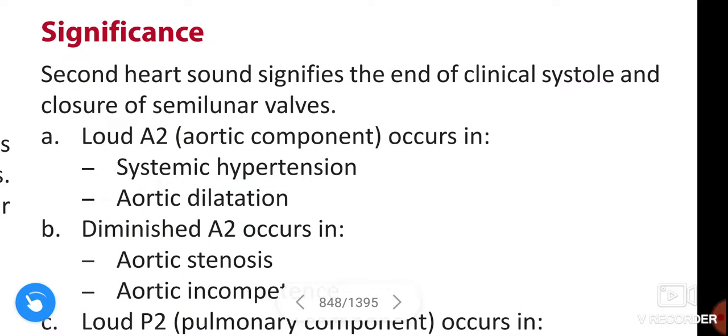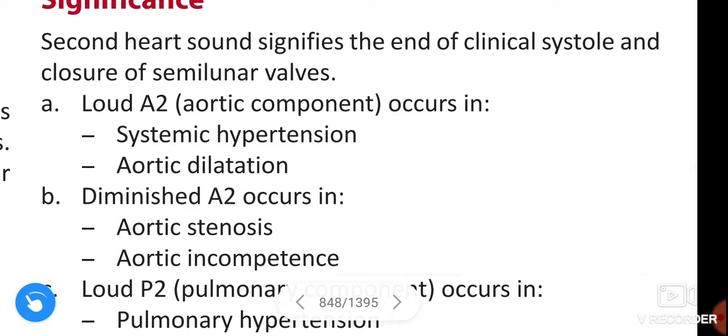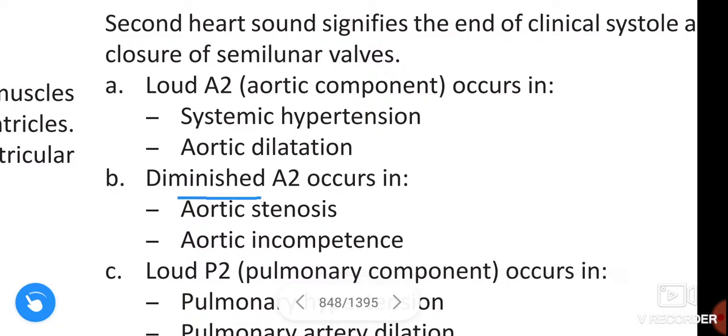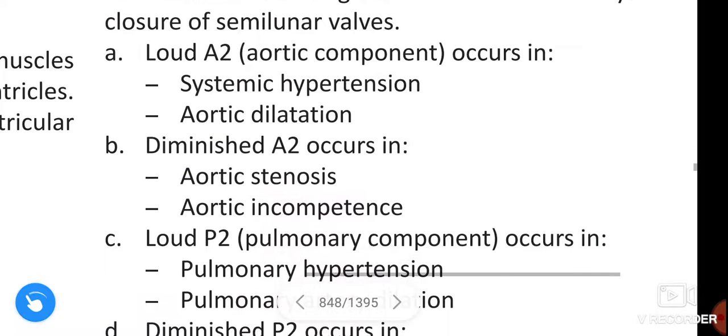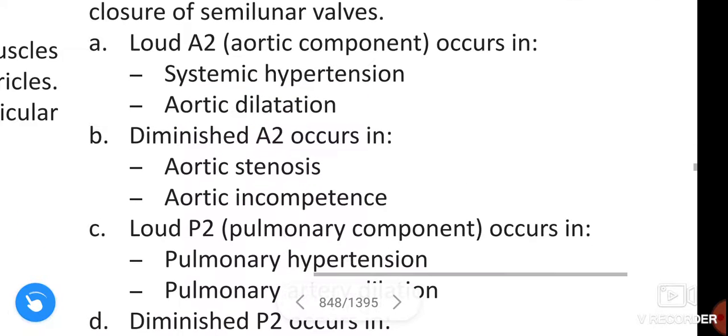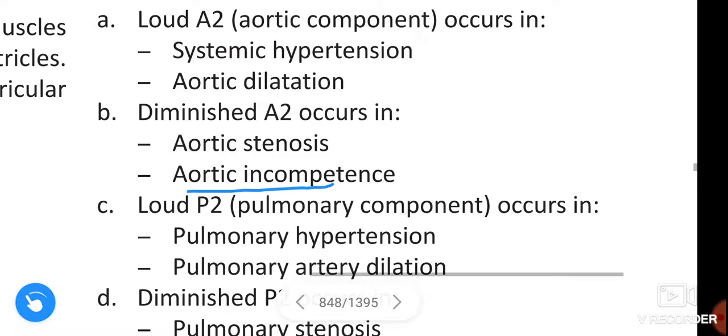Loud A2, the aortic component, occurs in systemic hypertension, aortic dilation, and diminished A2 occurs in aortic stenosis, aortic incompetence.